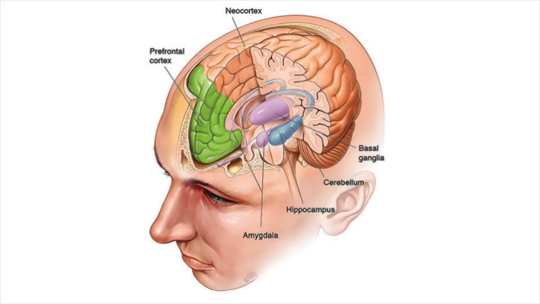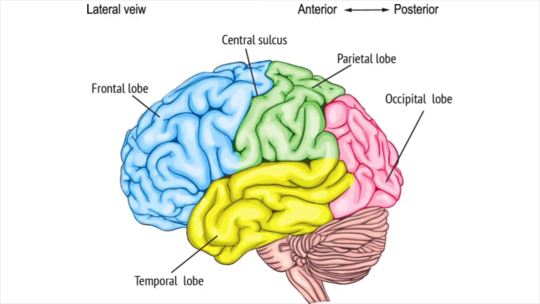As part of the limbic system, the amygdala is located in the medial temporal lobe of the brain. The term medial references its location to the midline of the brain. The midline is an imaginary line that would split the two hemispheres. The term temporal references which of the brain's four lobes it's located in. The temporal lobe is located on the side of the brain.